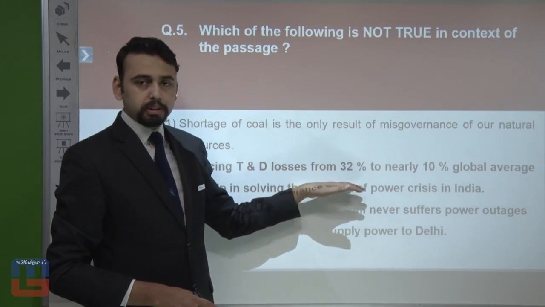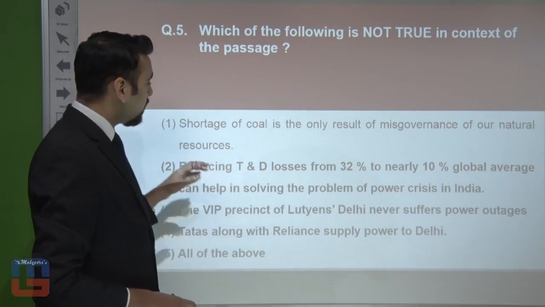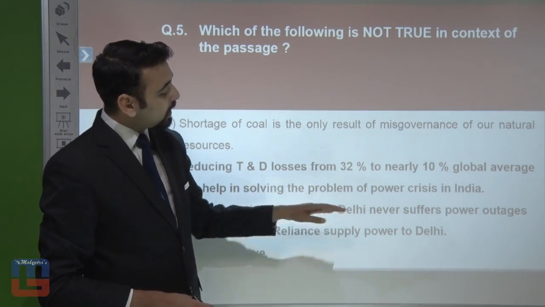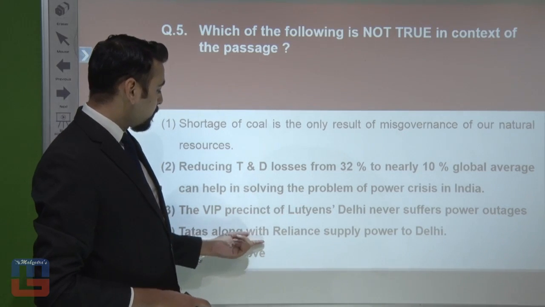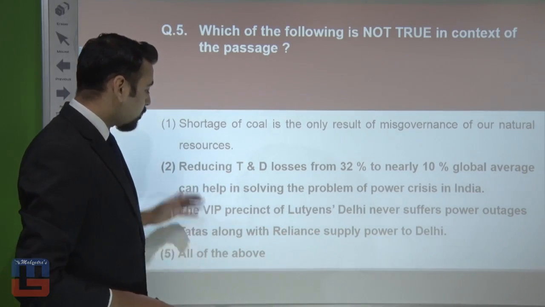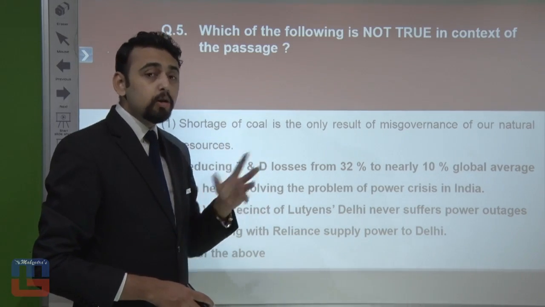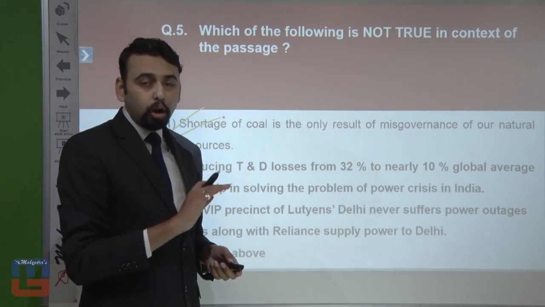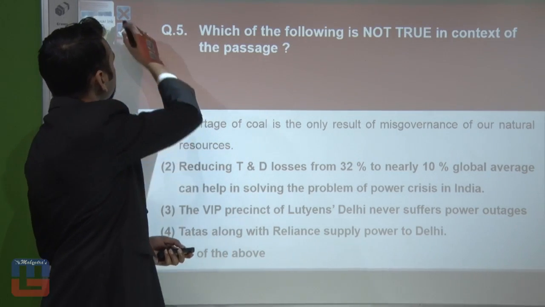Reducing T&D losses from 32% to nearly the 10% global average can help in solving the problem of power crisis in India. Actually, it's one of the 4 facts. The VIP precinct of Lutyens, Delhi never suffered power outages. Well, this is again a true one. Now, Tatas, along with Reliance, supply power to Delhi. It's a true one. Okay, now, and all of the above. Well, by the way, when we talk about misgovernance, then shortage of coal was not the only one. T&D losses were also there. Hence, the first one is not true because this is not the only result of misgovernance. Now, let's move on. Let's go to the next one right now.